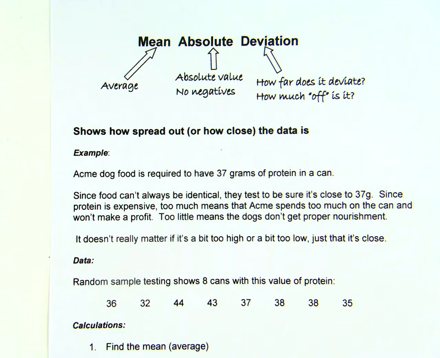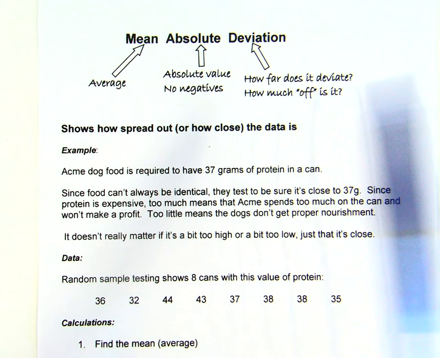Absolute means we just don't want the negatives. We don't care if it's too high or too low. We want to take the absolute value, just how different it is from the number that we're comparing it to. So the average of the differences and no negatives. Mean absolute deviation. It's a measure of how spread out or how close our data is.